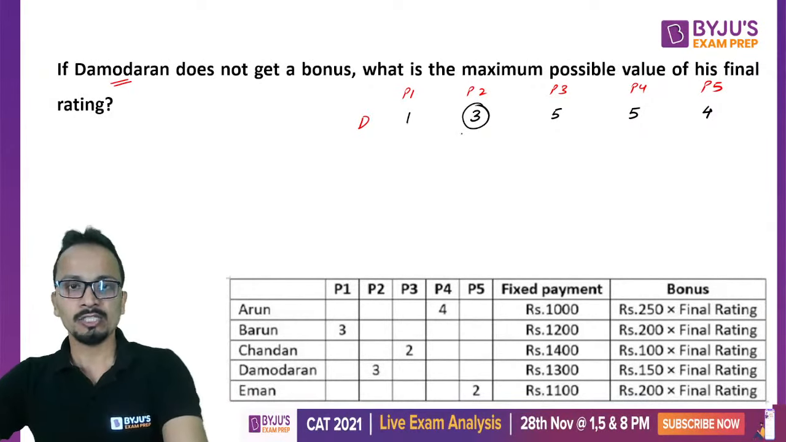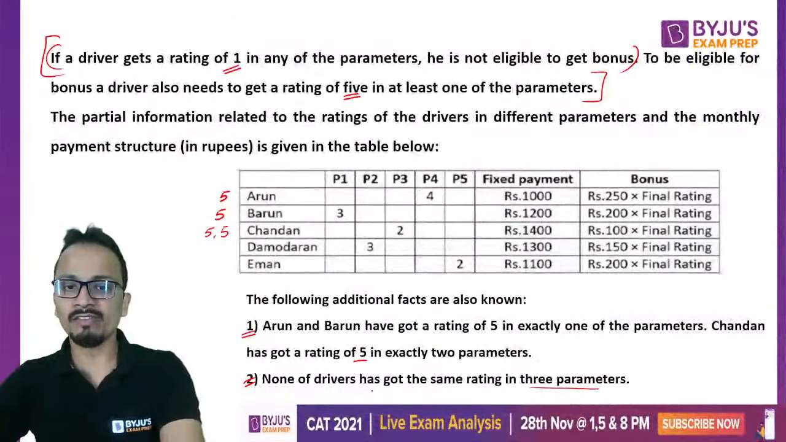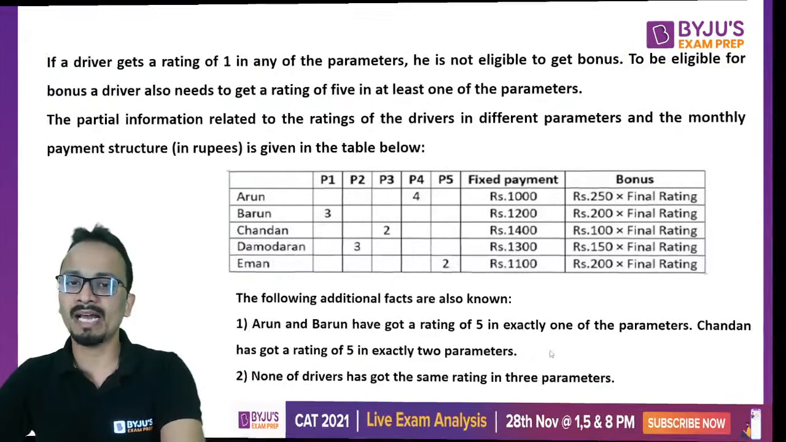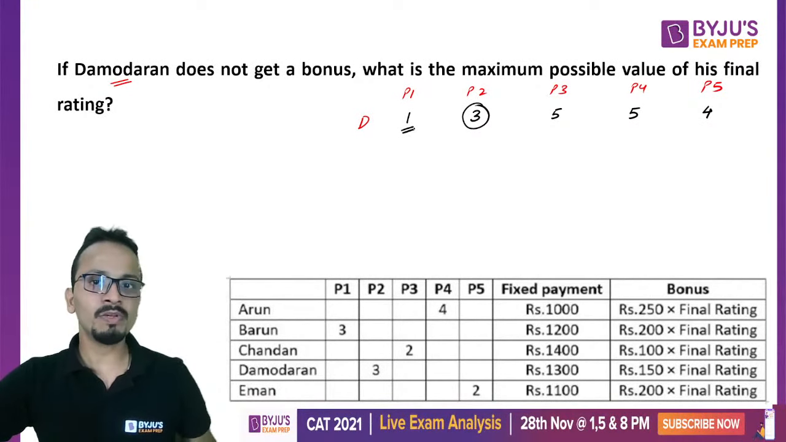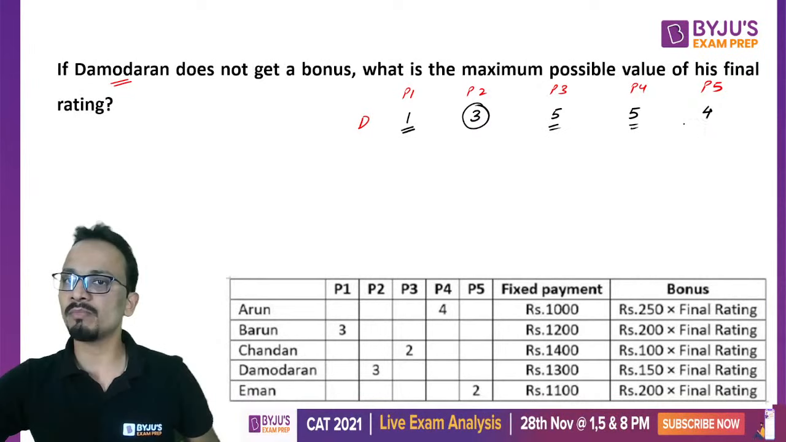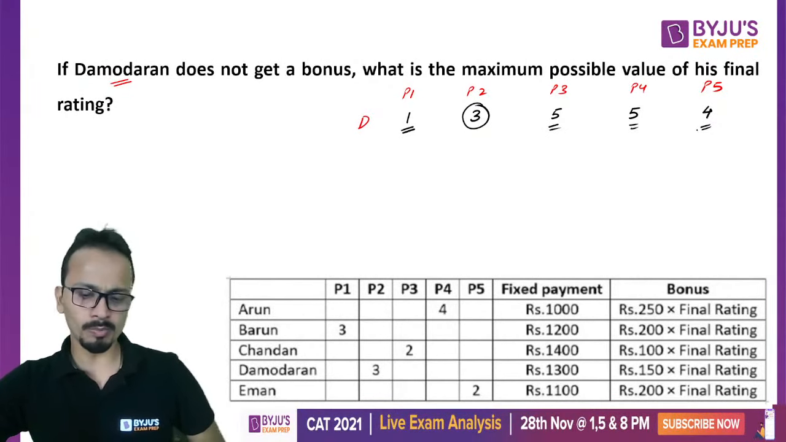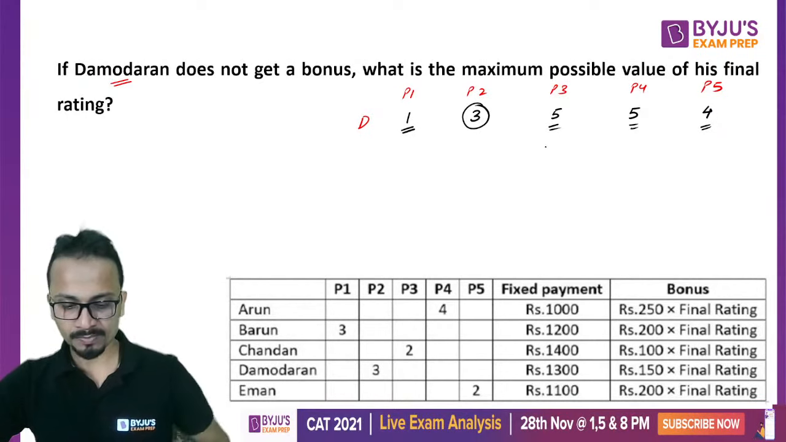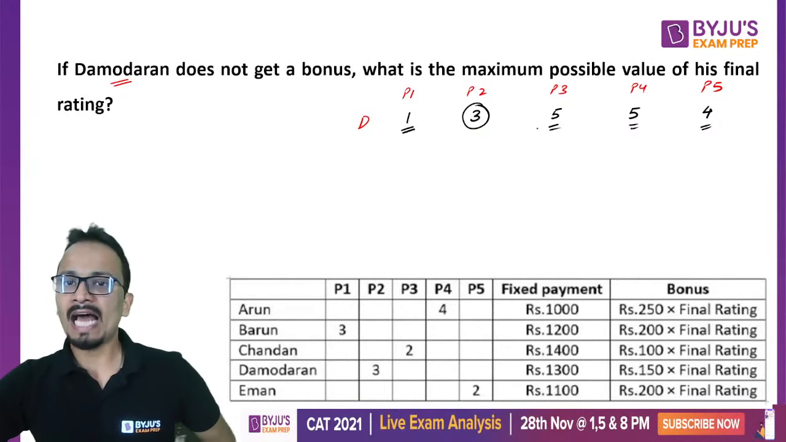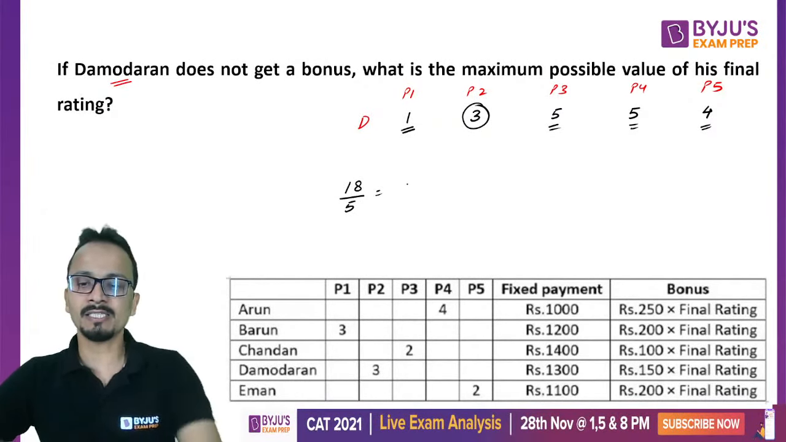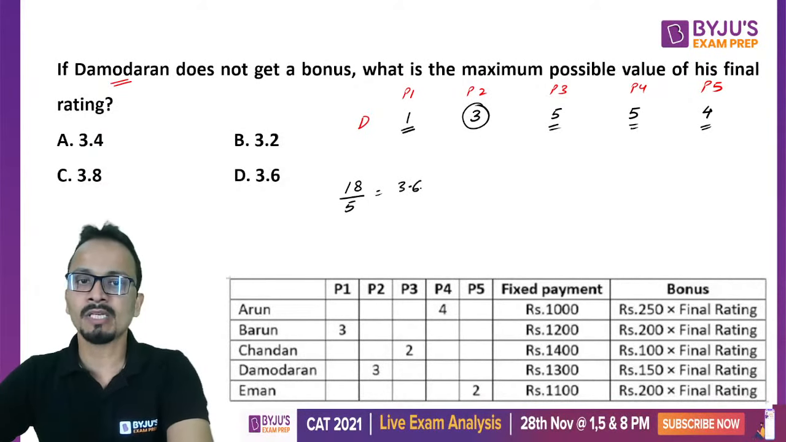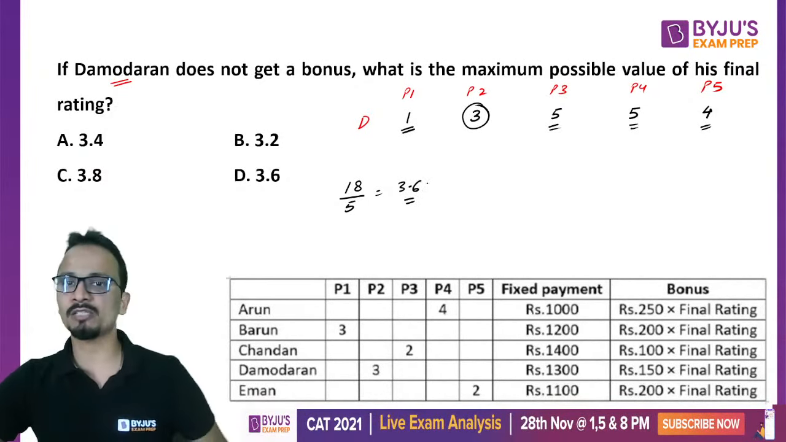Okay, so I'll just show you the condition. So none of the drivers has got the same rating in 3 parameters. So using this, 1 will make him ineligible for bonus, 5 and 5 to maximize his final value. Okay, and 4 because I cannot give 5. All right. Okay, so if I add all of them, 5 plus 5 is 10, 15, 18, so he has got the sum as 18 divided by 5, that is 3.6. So 3.6 can be his maximum possible score.